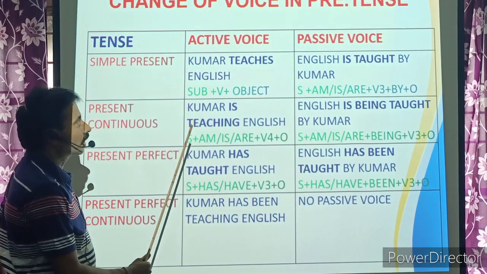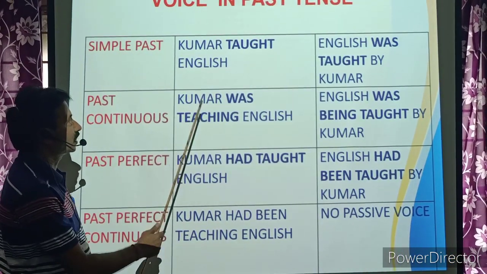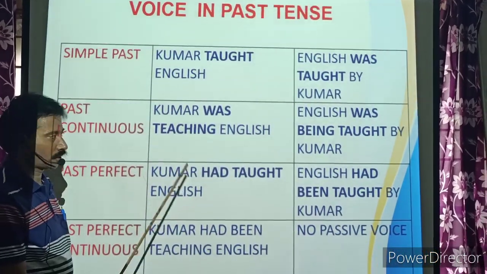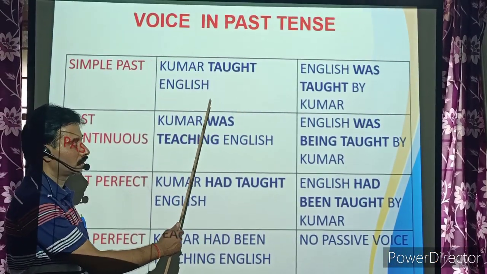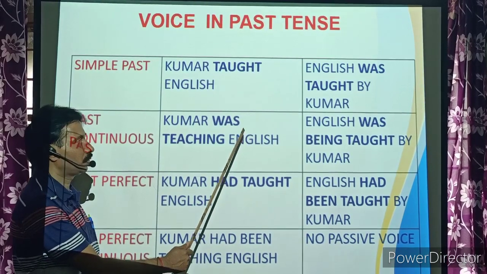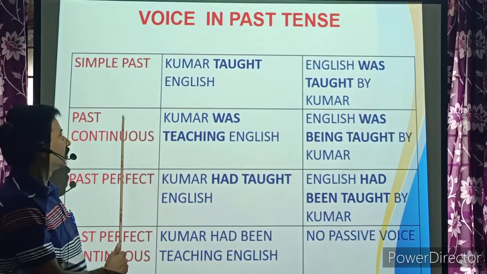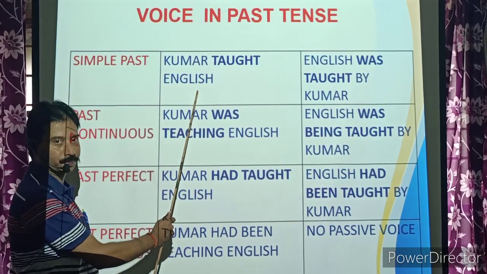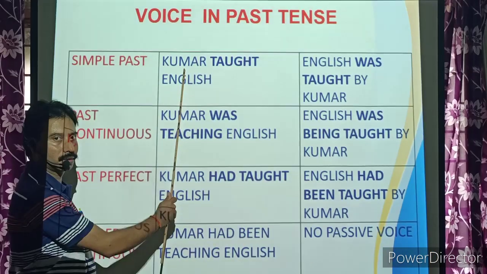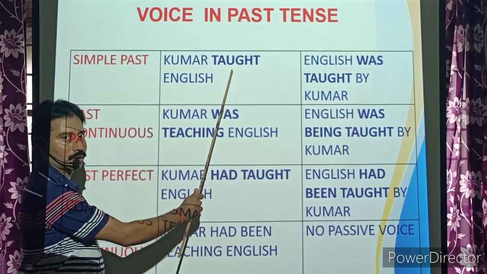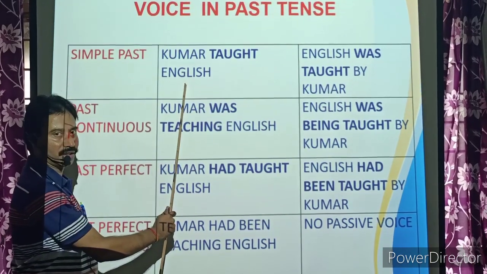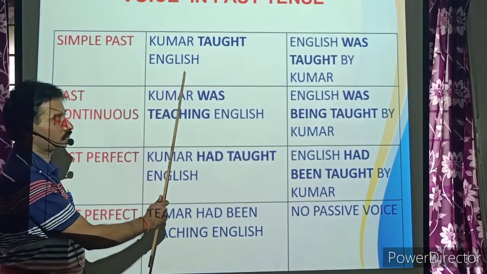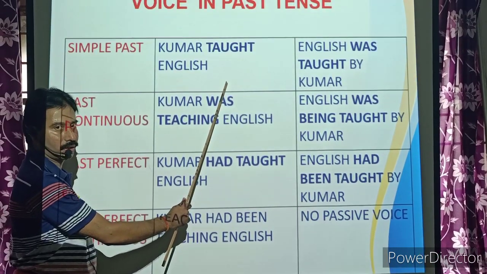Now look at the past tenses, how the voice is going to be changed in past tenses. The first one, simple past. Kumar taught English. Subject, Kumar, taught is V2 form, English, object. Subject plus V2 plus object.